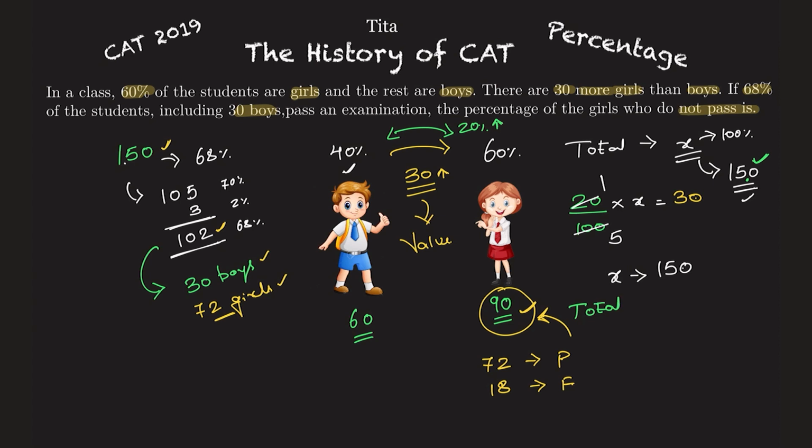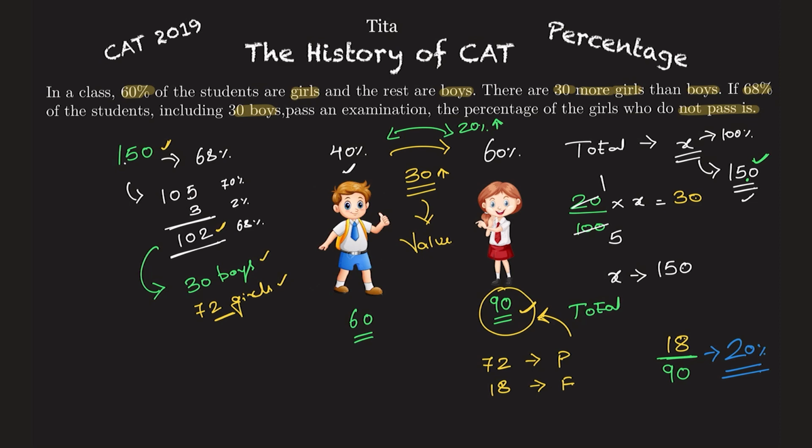What is the question asking me? The percentage of the girls who did not pass, which means out of the total 90 girls, how many girls failed? 18, right? That's what the question is asking me: the percentage of the girls who did not pass. 18 girls did not pass out of 90. 18 is what percent of 90? 20%, and that is your answer.